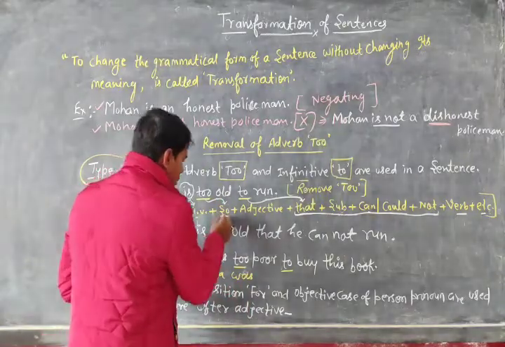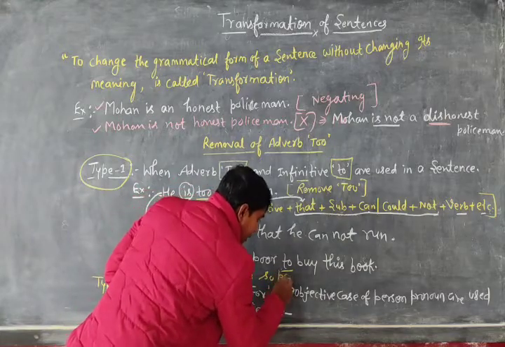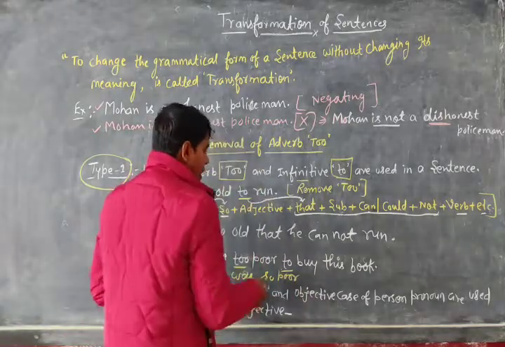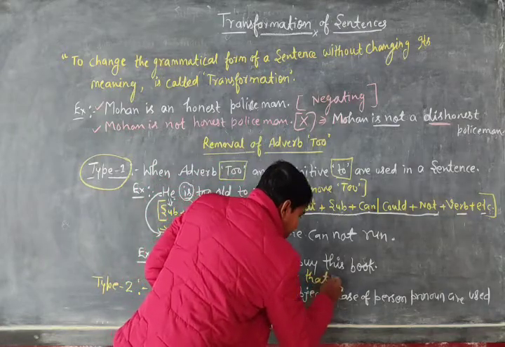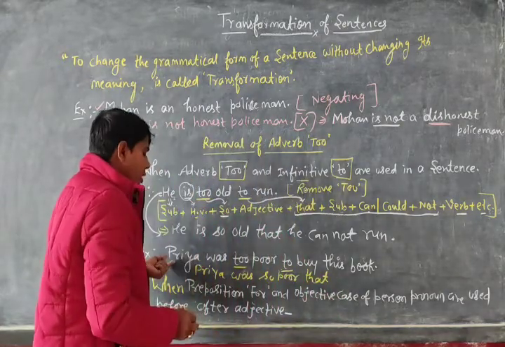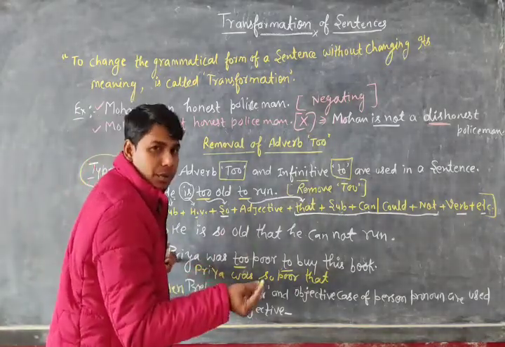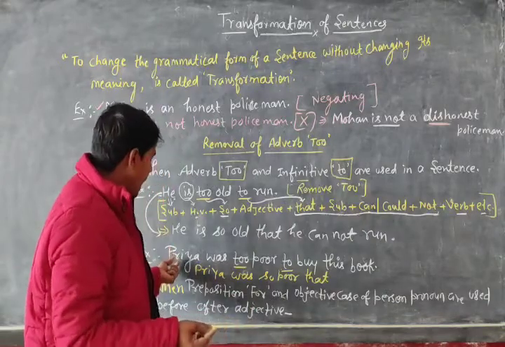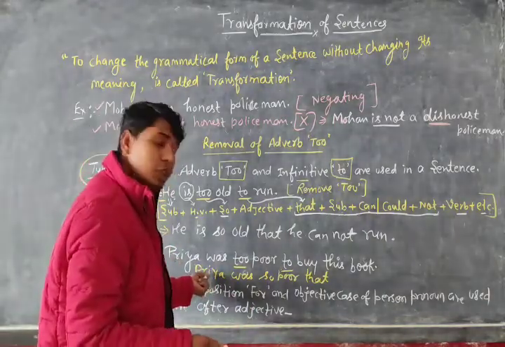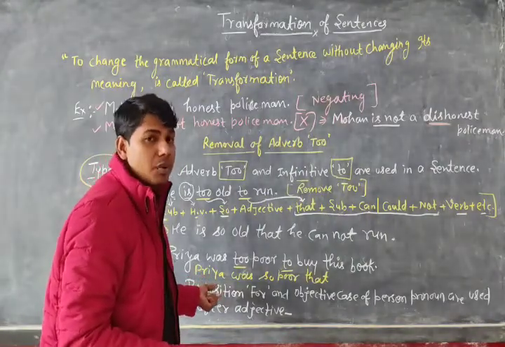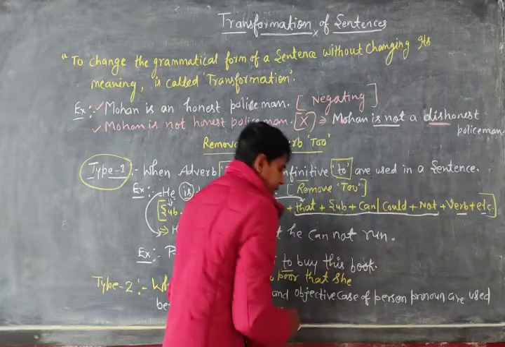And after that, so. At the place of adverb too, so will come. Then we will write adjective poor. And after that, at the place of to, that, and the subject is Priya. So once you have mentioned Priya, you cannot repeat the noun. So that is why when any noun becomes the subject, again we use the pronoun of the given noun. Priya is of female gender, so that is why we use she.